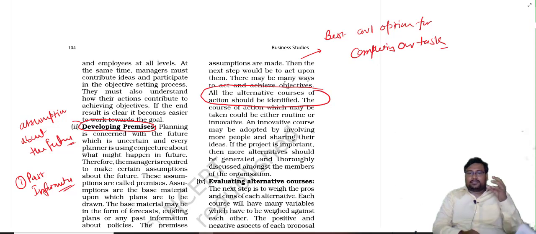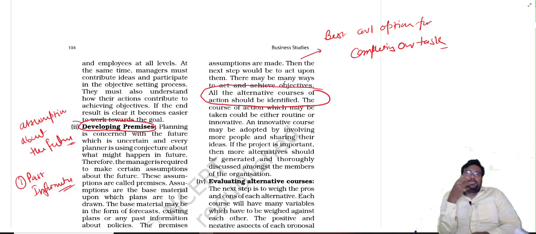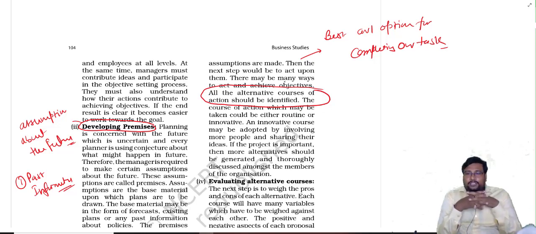Now assumptions: you can assume that last year's paper was quite easy, maybe this year the paper will come difficult. Last year questions came more from planning, so maybe this year a lot of questions will not come from the planning chapter. Possible assumptions. And now, developing premises, the assumption that this year maybe the board will include some cases on COVID-19 also, because we faced a lot of problems with COVID-19. Demonetization happened, so possibly the board will ask a question on demonetization also.